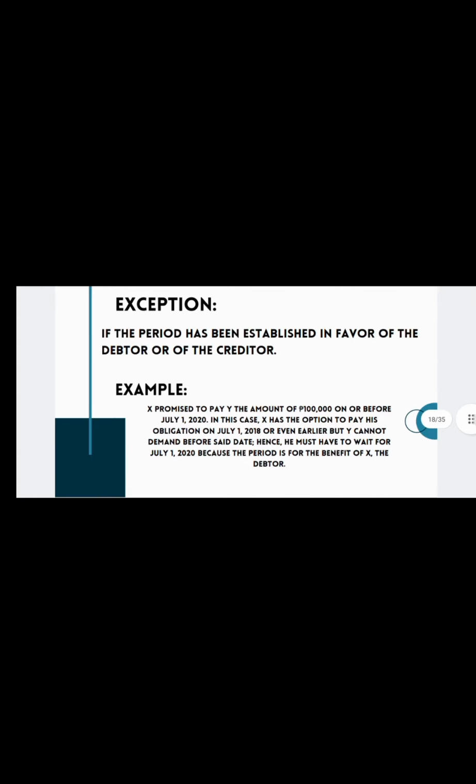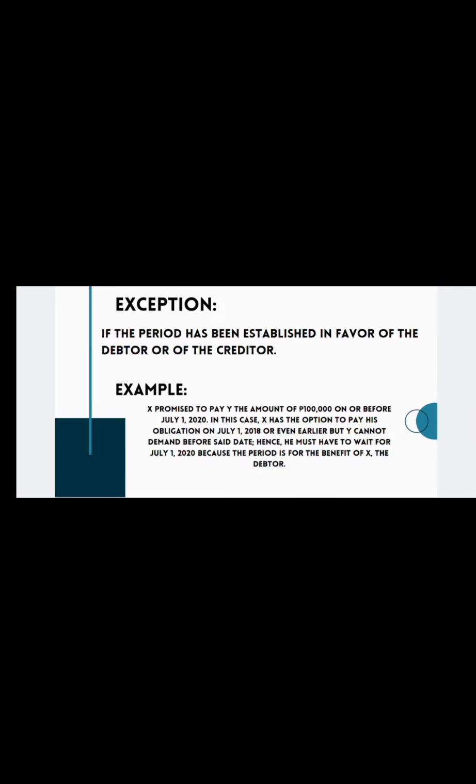Exception: if the period has been established in favor of the debtor or of the creditor. Note that Article 1196 states that the benefit is both of the creditor and the debtor, unless there are circumstances that appear to be established in favor of one or of the other.